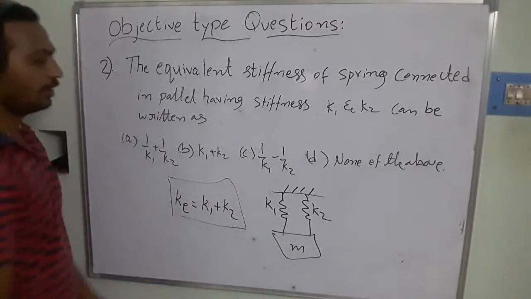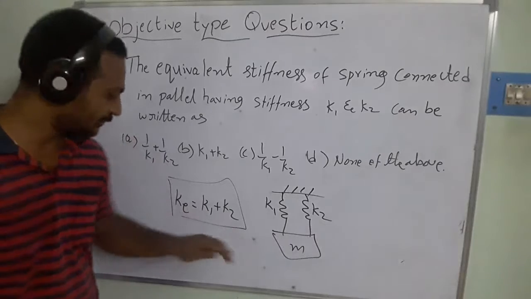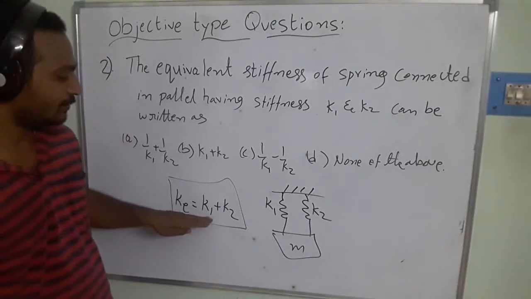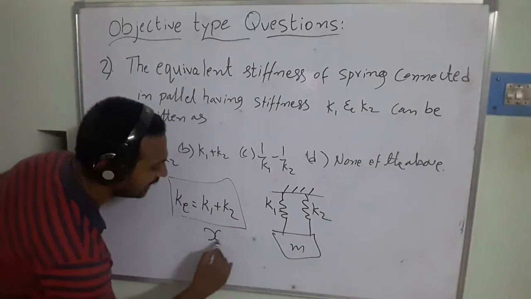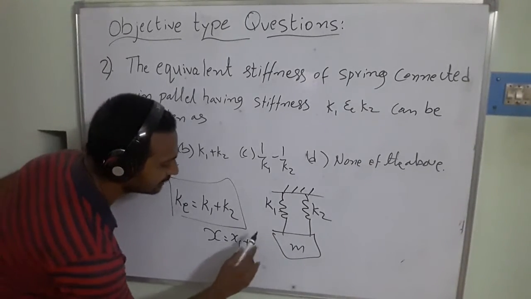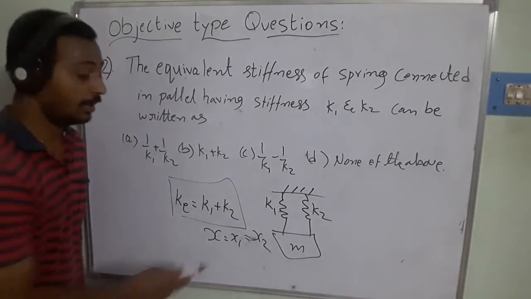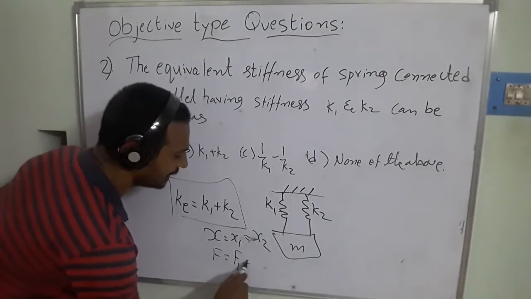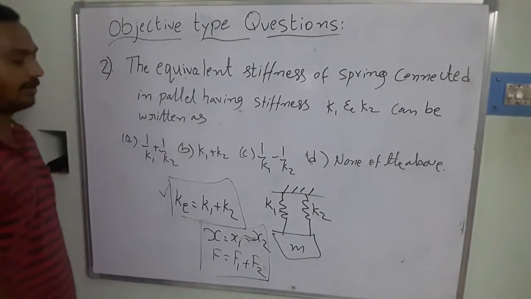So when you convert that into a pictorial view, that is K1 and K2. As we know, the equivalent stiffness of the springs for parallel connection is K1 plus K2, because the deflection is x = x1 = x2, but the load applied on the system is F = F1 + F2. On these two bases we have determined this.